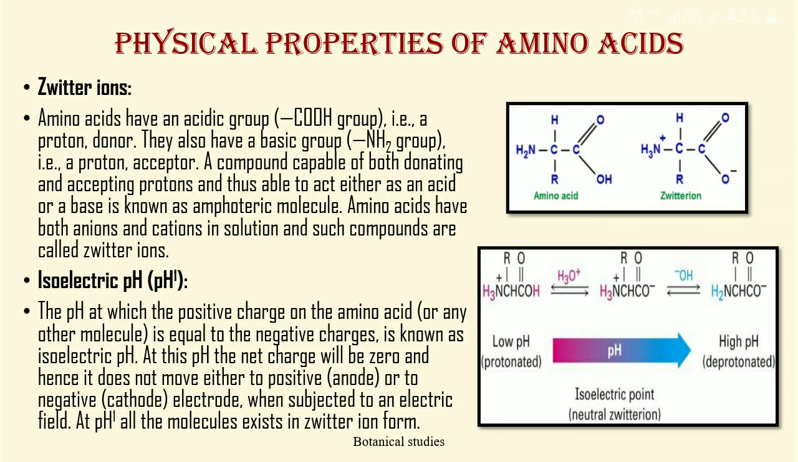The next physical property of amino acids is the isoelectric pH. The pH at which the positive charge on the amino acid is equal to the negative charges is known as isoelectric pH. At this pH, the net charge will be zero, and hence it does not move either to the positive or negative electrode when subject to an electrical field. At pH 1, all the molecules exist in zwitterion form.